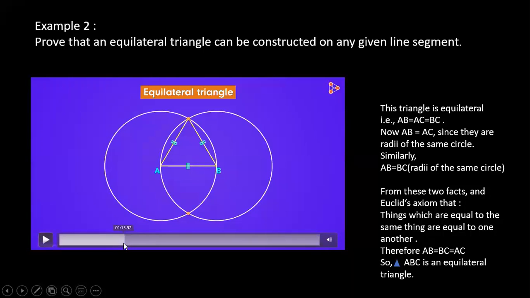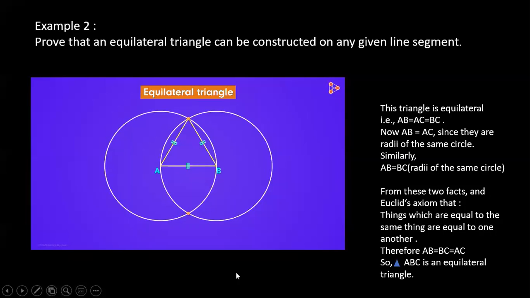If I call this point C, AB is equal to AC, and AB is also equal to BC. AB is equal to AC and AB is equal to BC means I can say AC is equal to BC, children, because things which are equal to the same thing are